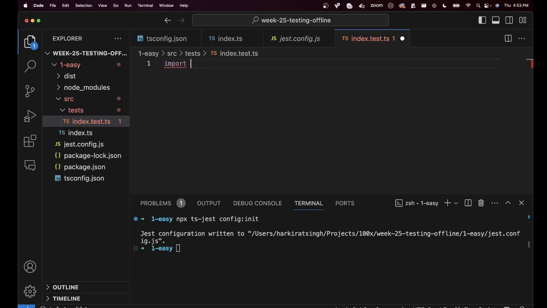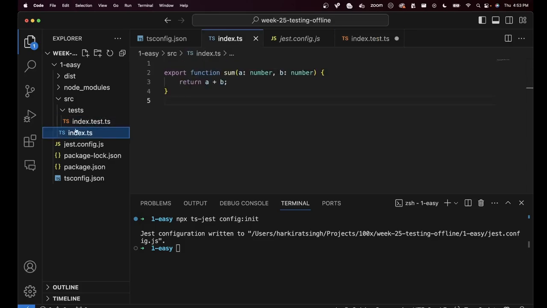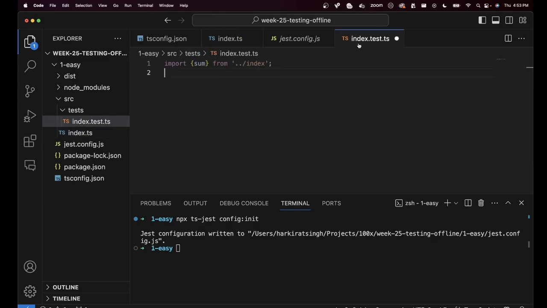Over here, we will first import the sum function from ../index because here I am in the tests folder. ../index means this file right here, which was exporting the sum function. Notice we had to export it. Whenever you write tests, you have to now start to export your functions because there will be a test file importing them. So you will see this later as well when we reach the Express server.